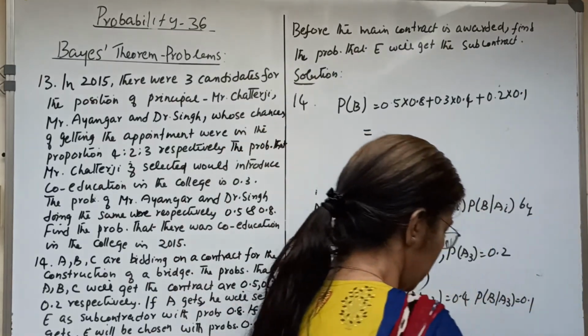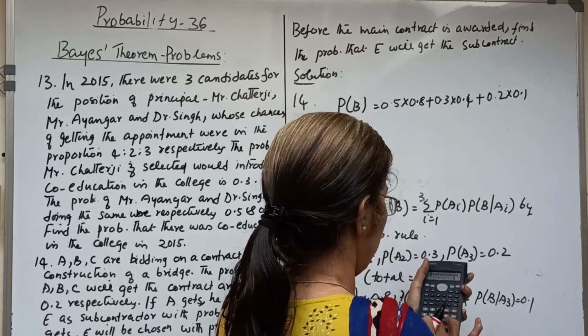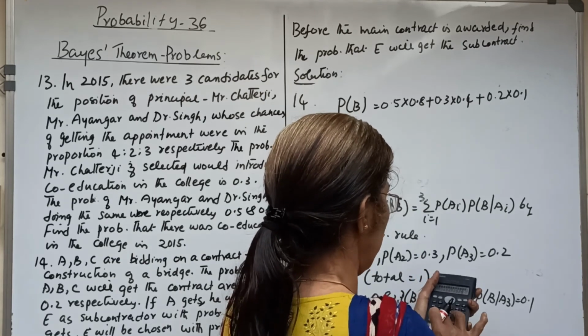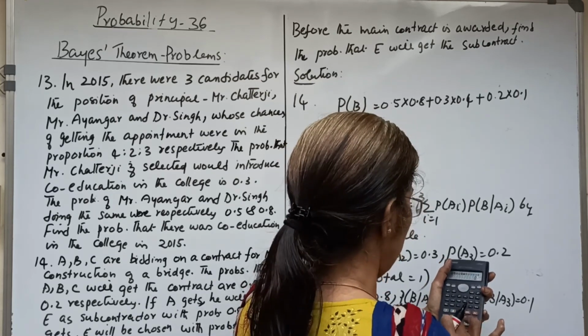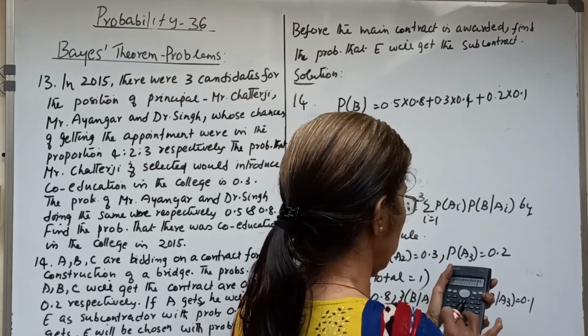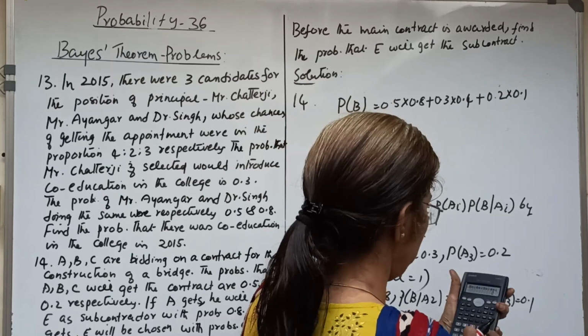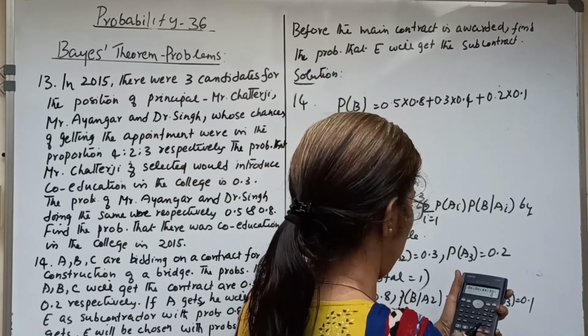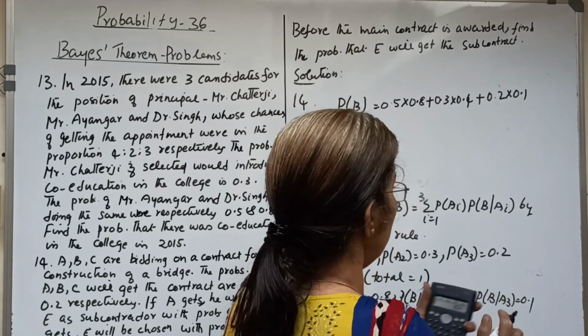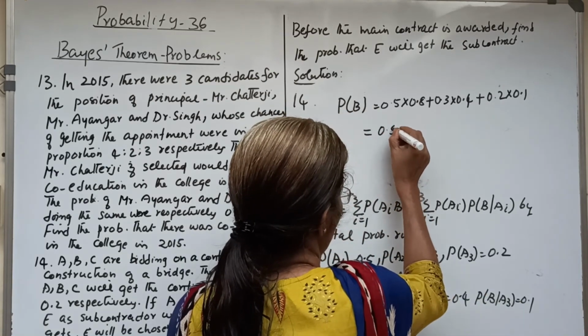That is, 0.5 into 0.8 plus 0.3 into 0.4 plus 0.2 into 0.1. The answer is 0.54.